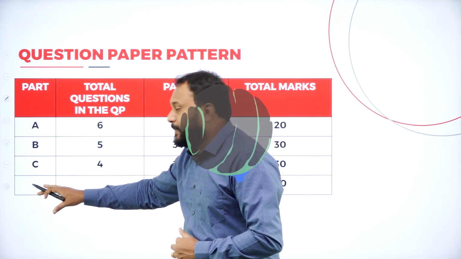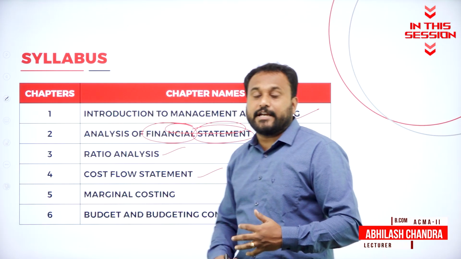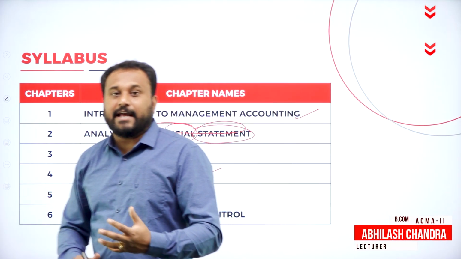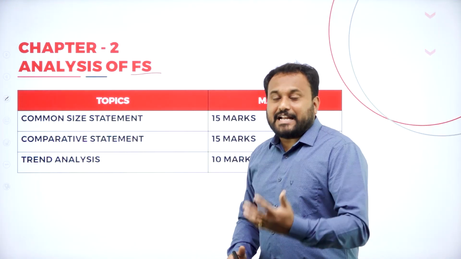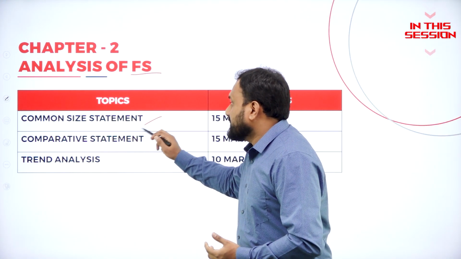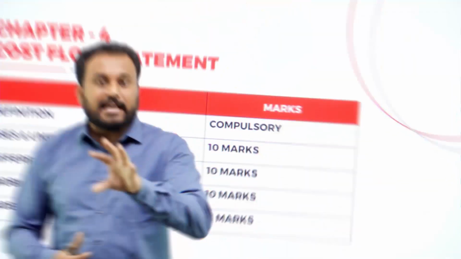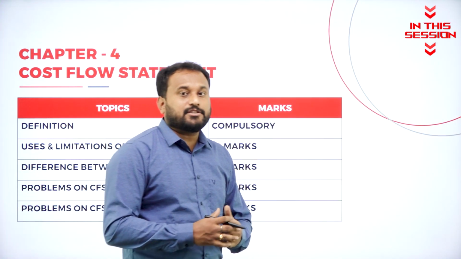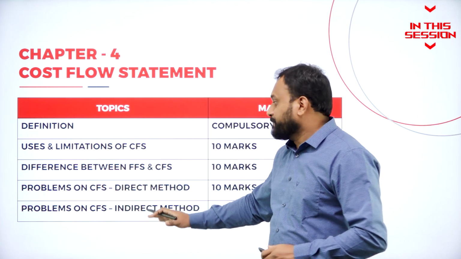We have three parts, that is part A, B and C. Cash flow statement, where you'll get to know about the problems, and the theory part is also there in cash flow statement. Three types of financial statements. Now you have common size statement, comparative statement, trend analysis. Cash flow, you will be getting two of the methods, that is one is direct method and another is indirect method.